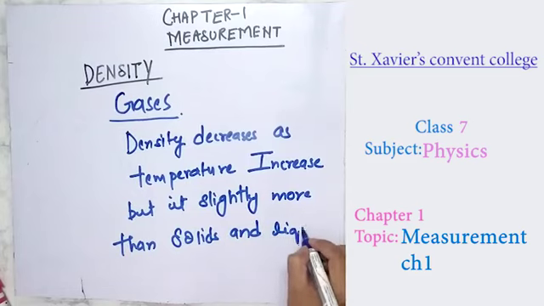So you have to remember that in gases, solids and liquids, as the temperature increases, density decreases. But especially in gases, it is slightly more than in solids and liquids.